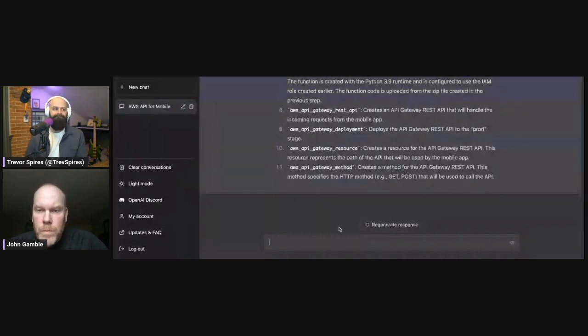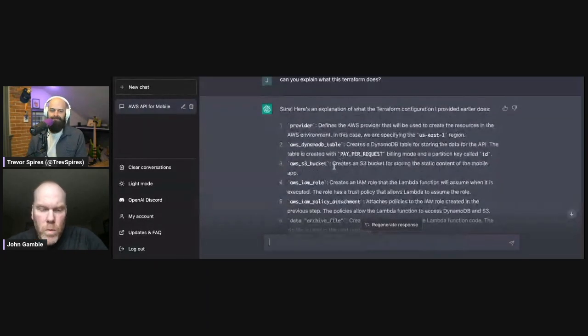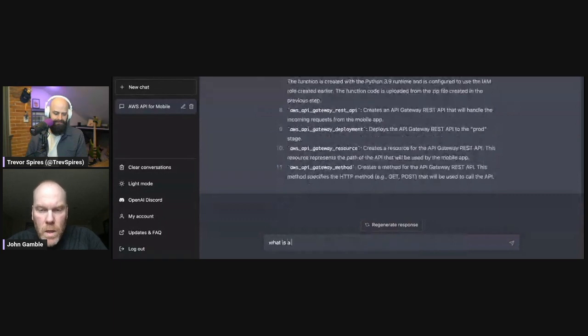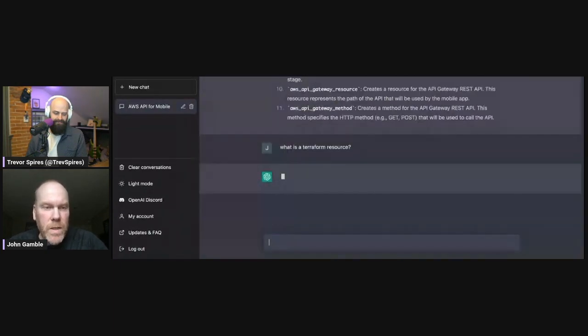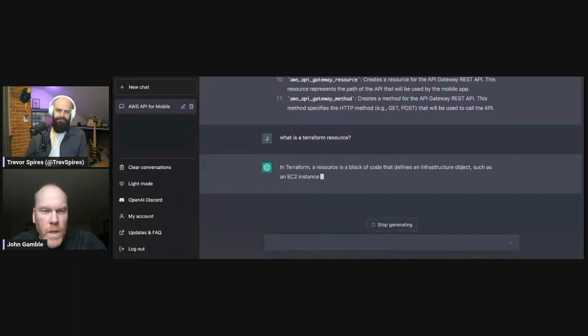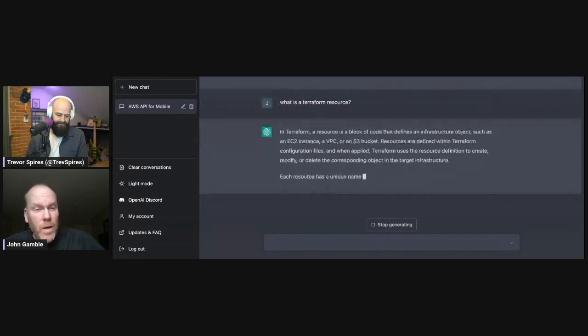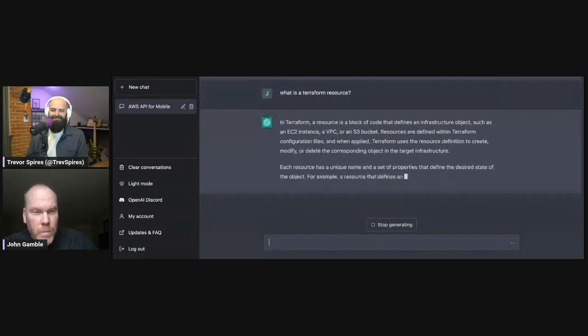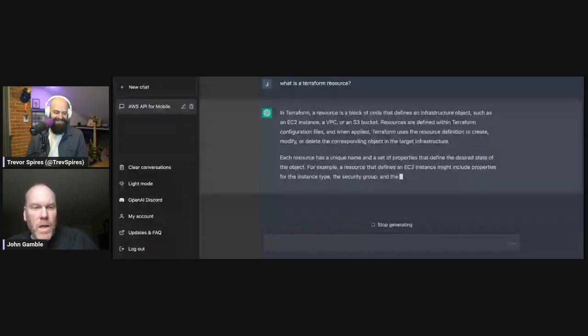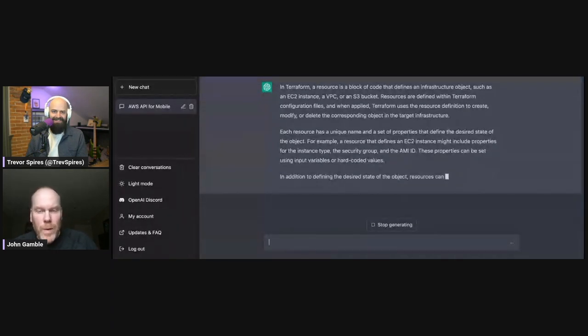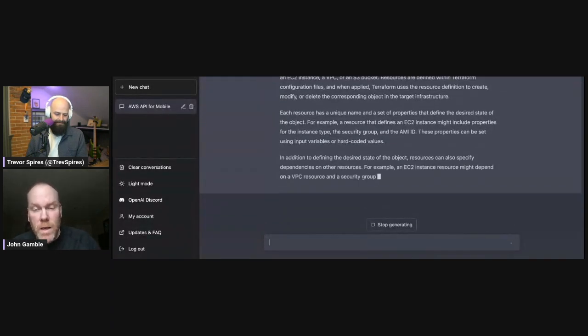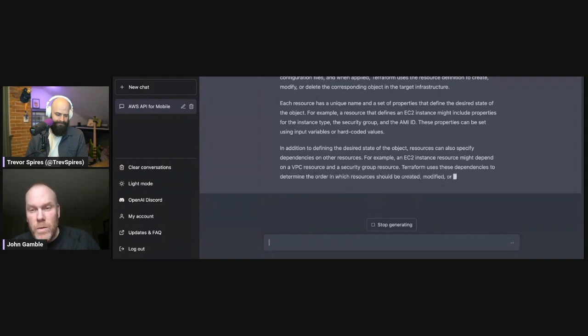And if I'm curious, I can say, well, what is a Terraform resource? I can just dive into it, and now I've got not only the Terraform, but also some history and background to talk intelligently about this to my peers or to whatever audience I'm bringing my architecture to.